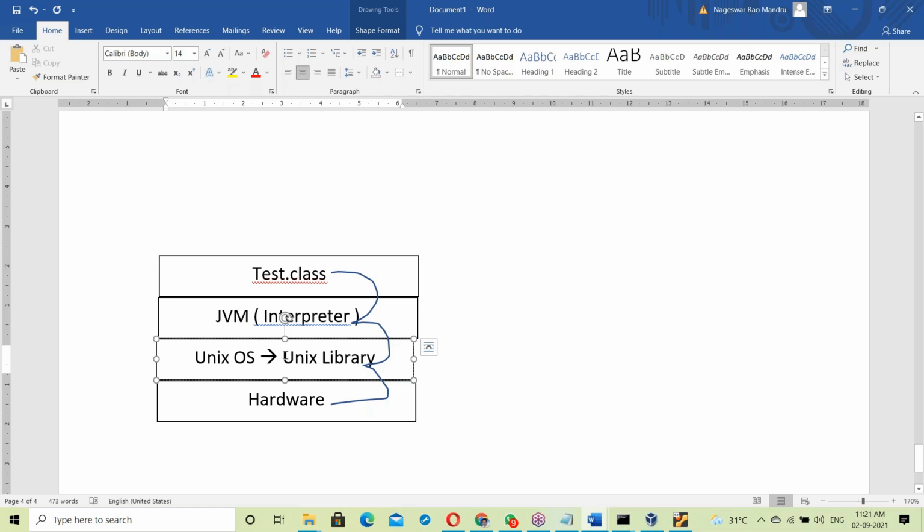Then from where can we get the JVM? How can you get the JVM here?